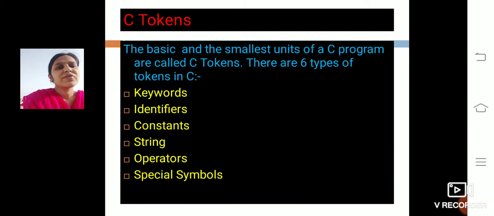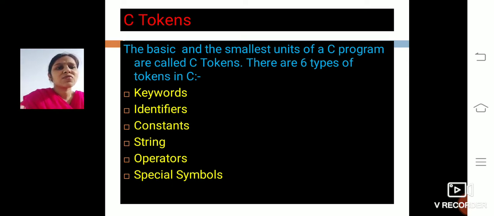Hi friends, today we will continue with the overview of C programming, and the topic is about C tokens. So what are C tokens? C tokens are the basic and the smallest units of C programs. The smallest unit means that a C program can be formed using these basic units. Using all these tokens we can form a C program, so they are called C tokens.